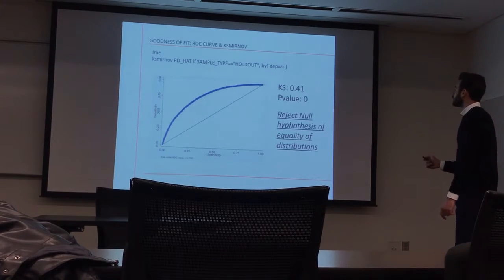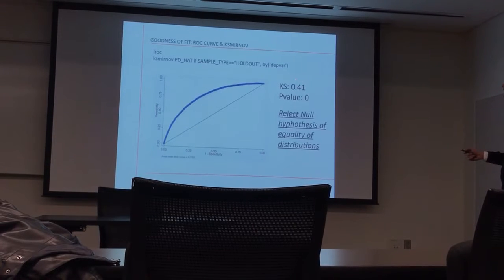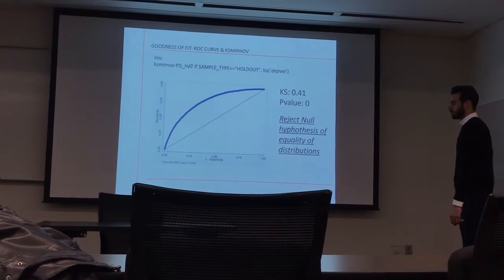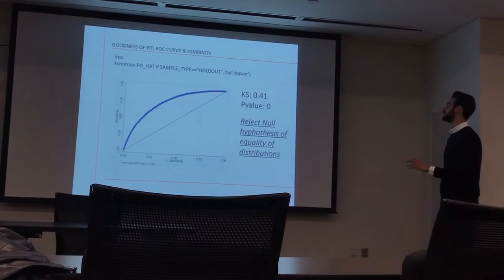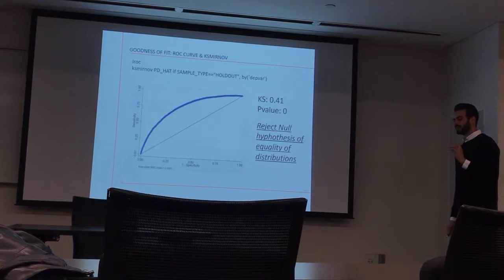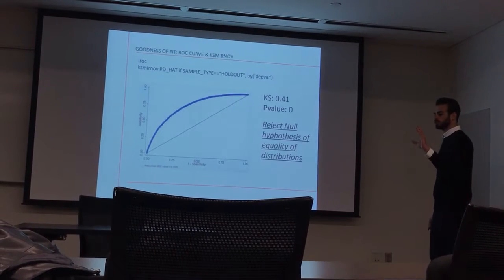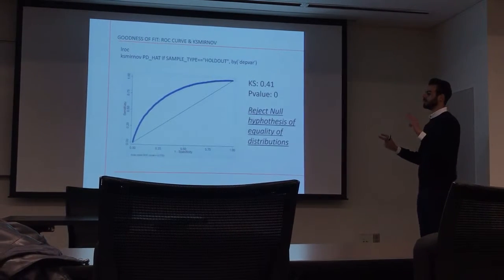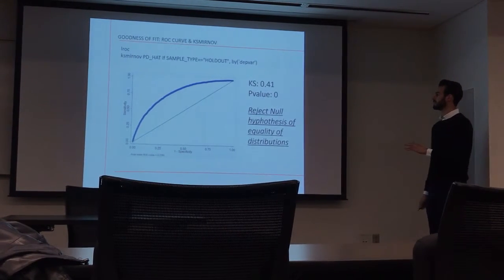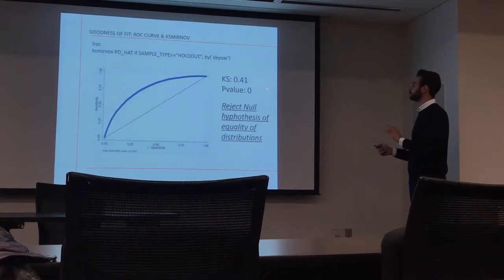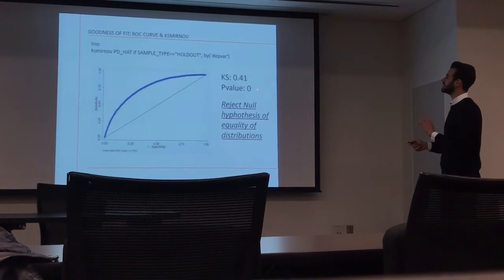Well, the Kolmogorov-Smirnov test is the main test that we use. The Kolmogorov-Smirnov test is known in the econometric world as the equality of distribution test. The null hypothesis is that the no default distribution and default distribution are the same. Or at the end of the day, no default and default come from the same distribution. As you can see, KS goes from 0 to 1, and the p-value was straightforwardly 0.